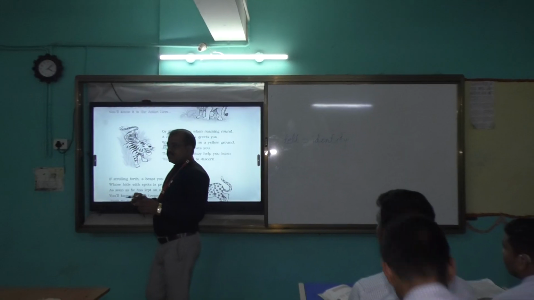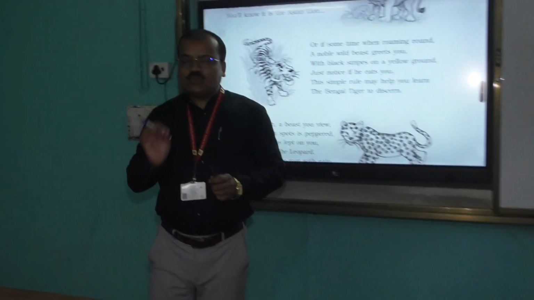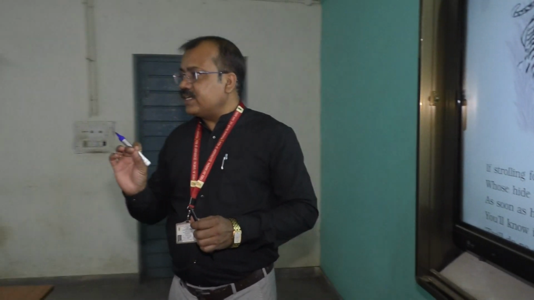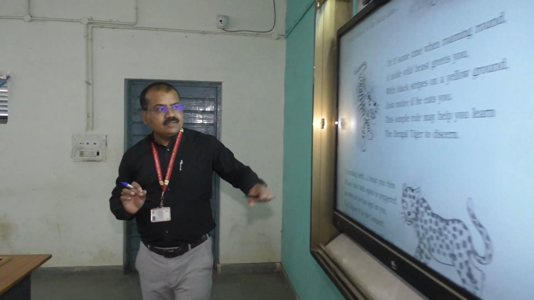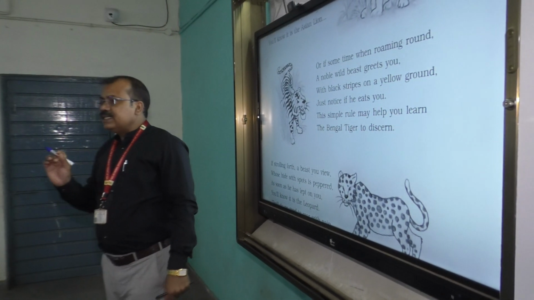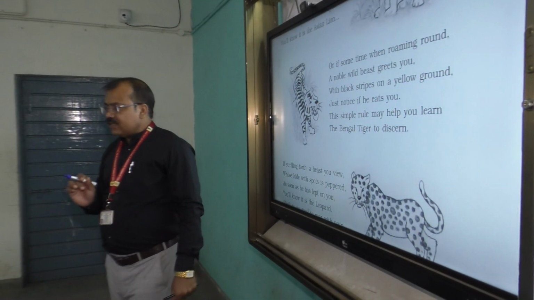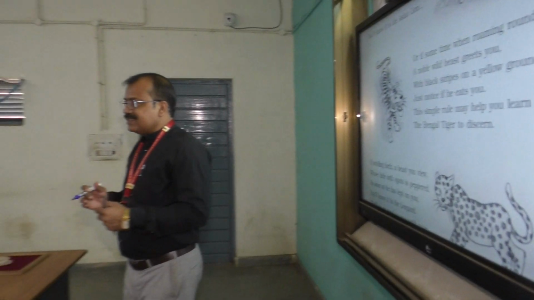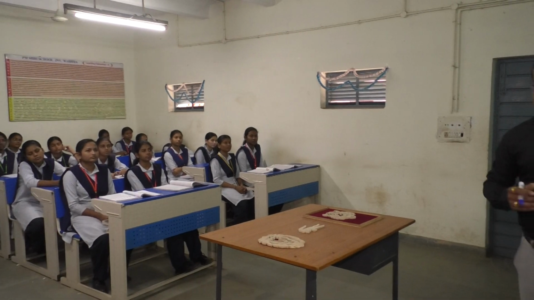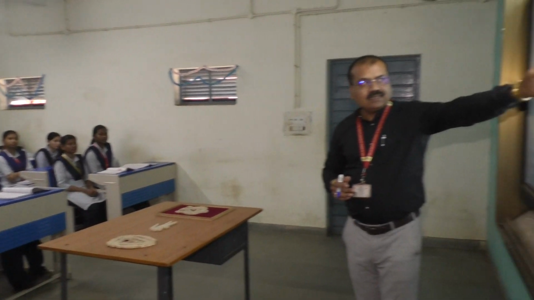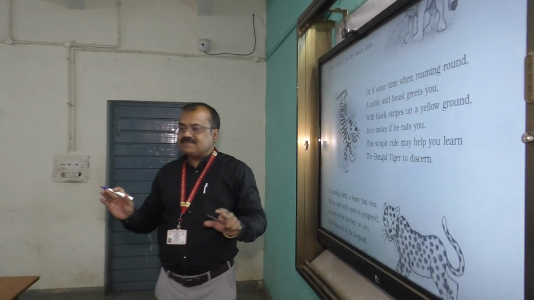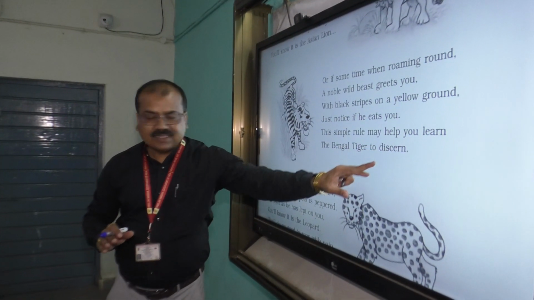Very good, sit down. So in this second stanza, which wild animal is described by the poet? Tiger. That is Bengal tiger. In this stanza, we see the word discern. Look at the last word. Discern. Can you guess the meaning of this word? Yes, discern also means identify. And like the first stanza, the second stanza also has the same kind of rhyming scheme, that is A, B, A, B, C, C.